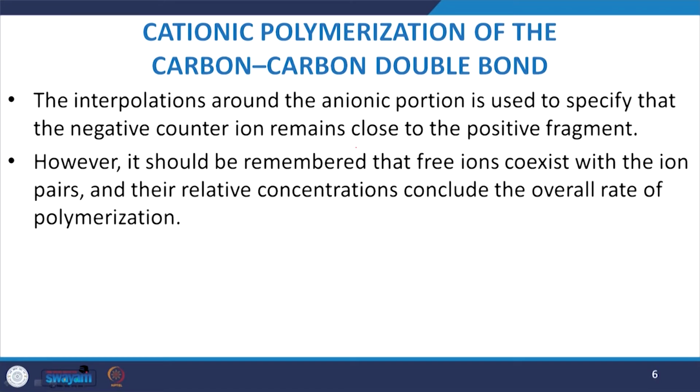However, it should be remembered that the free ion coexists with the ion pair, and their relative concentration plays a very vital role in the overall rate of polymerization.